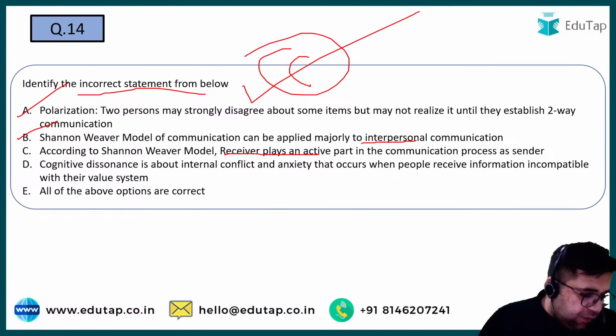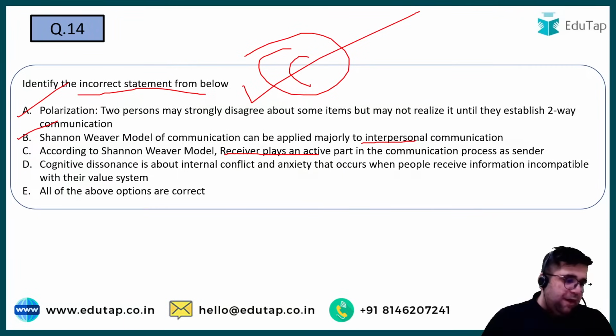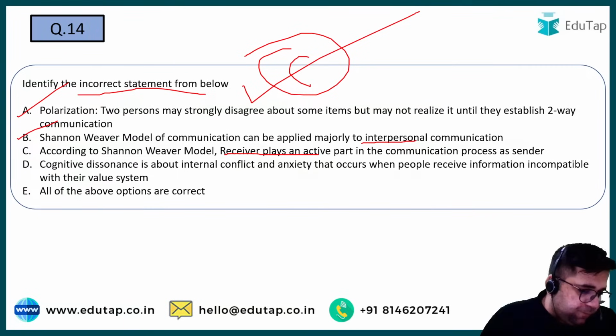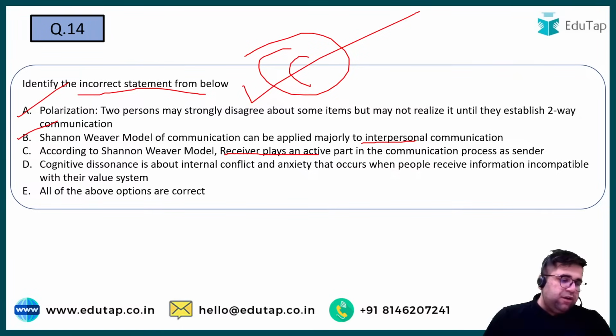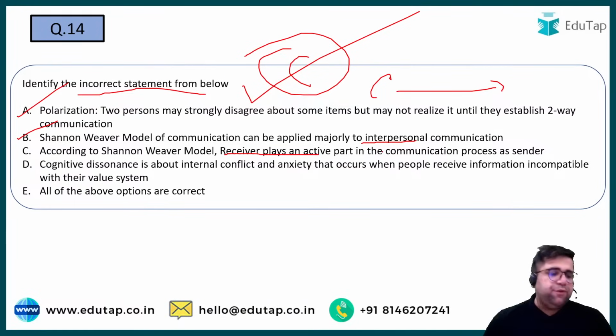Let me know, do you have any doubts on it? All correct. No, Nilesh is saying Shannon, not interpersonal. I'm not able to understand it. Like, Shannon not interpersonal means what? The Shannon Warren Weaver model can be applied majorly to interpersonal communication. Yes, it can be applied because you do encryption and de-encryption, like encoding and decoding, right? So that will be done between two people only. So it's interpersonal only.